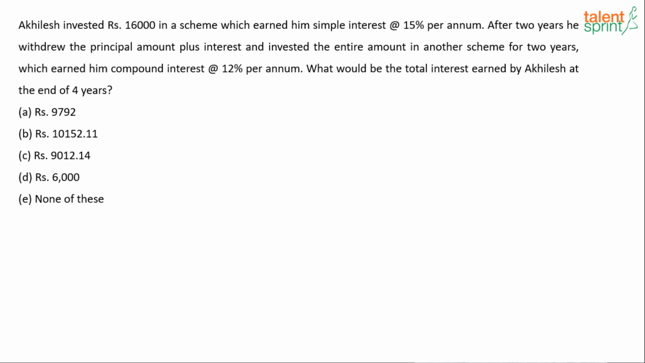Interesting question, right? The principal is 16,000. He invested in simple interest at what rate? 15% per annum. For how many years? For 2 years. So how much interest will he get? 30%. What will be the simple interest? 15% for 2 years. After 2 years, he withdrew the principal amount plus the interest. What he did afterwards, we'll deal with it later.